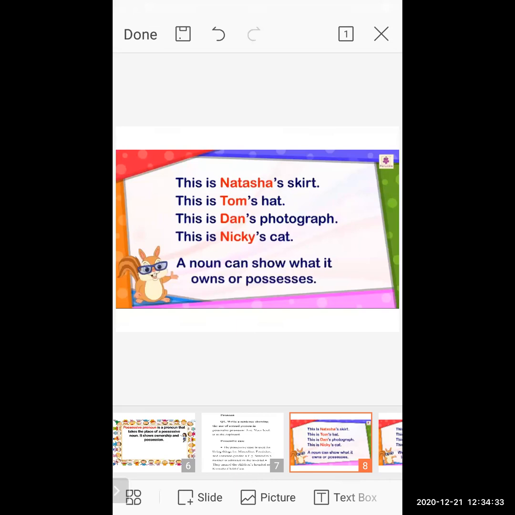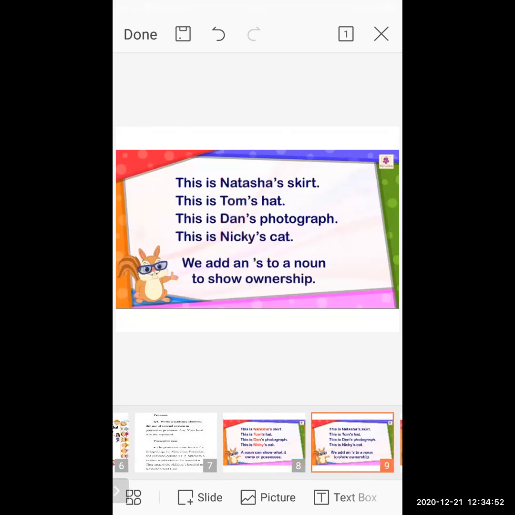Now, observe it carefully. In each and every sentence, the name is mentioned, with apostrophe s. A noun can show what it owns or possesses. Have a look at the other examples. This is Natasha's skirt, this is Tom's hat, this is Dan's photograph, this is Nikki's cat.